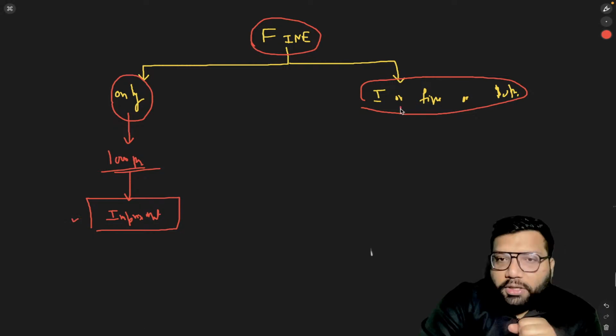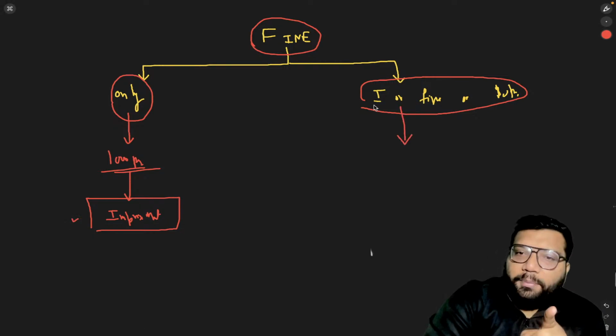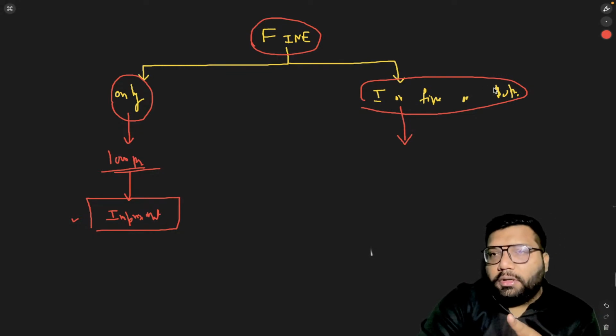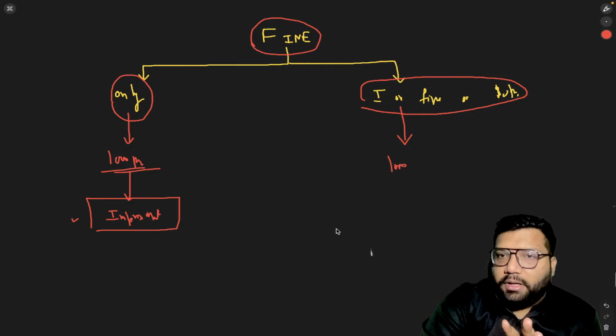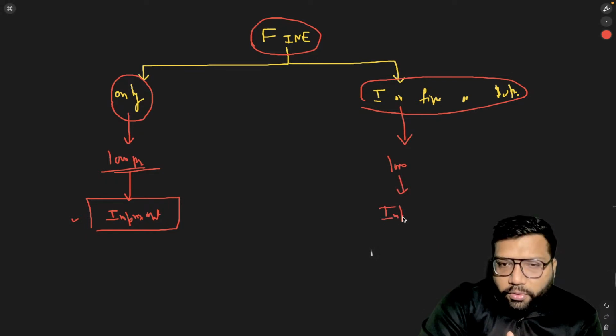Now if there is imprisonment or fine or both, but the fine that has been given is 1000 rupees, and this 1000 rupees has not been paid, then he again needs to go to imprisonment.